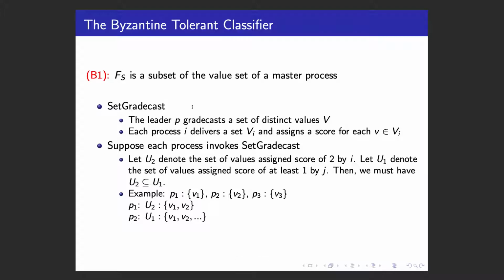So for P2, if it's correct, then its U1 must include V1 and V2. Using this property, we can construct the safe value set as follows. We use U2 as the safe value set, and for the master process, we update their values to U1. Because U2 will always be a subset of U1, we can satisfy B1.